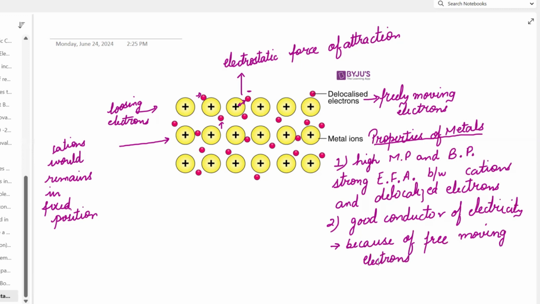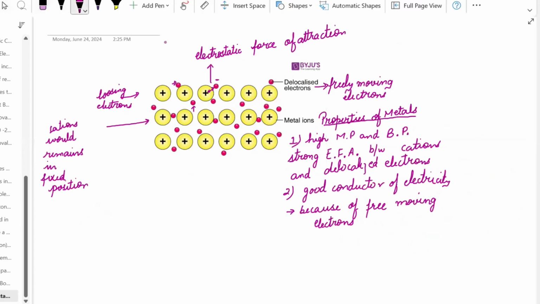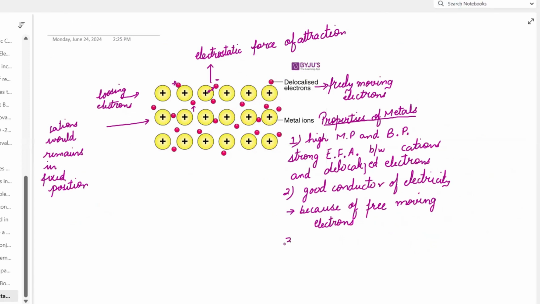Now let's discuss the third and last property, which is that metals are malleable and ductile. Malleable means that metals can be bent into any shape.